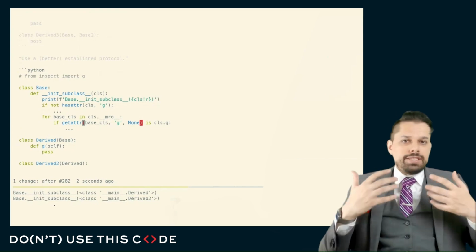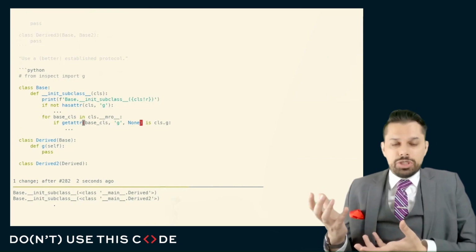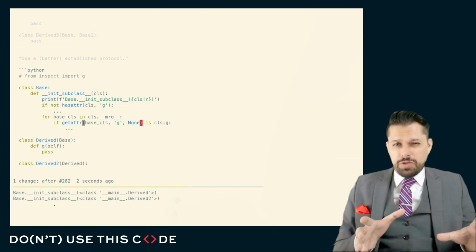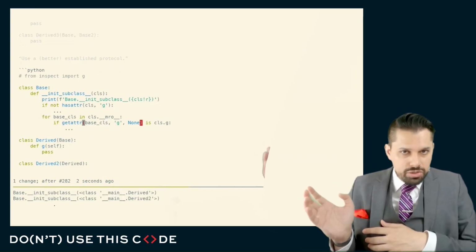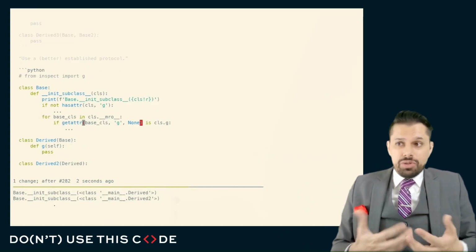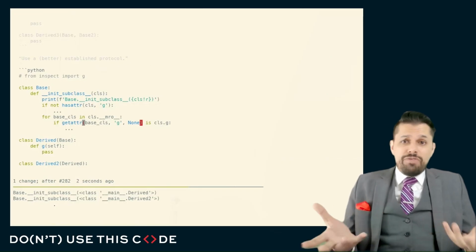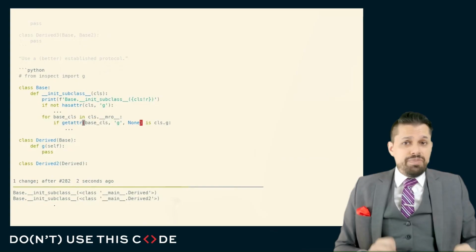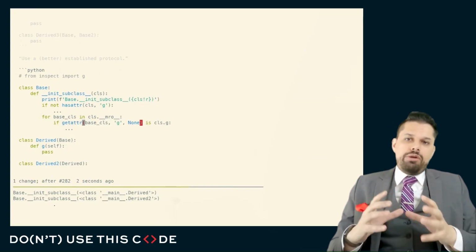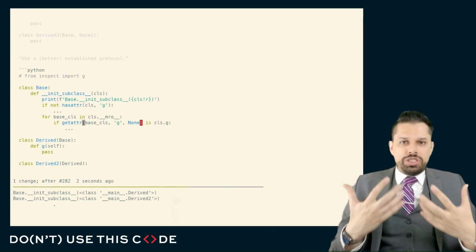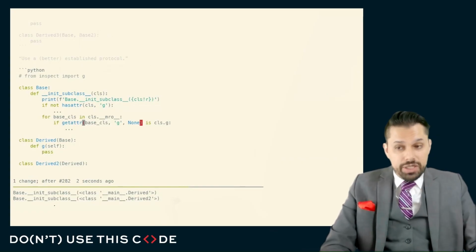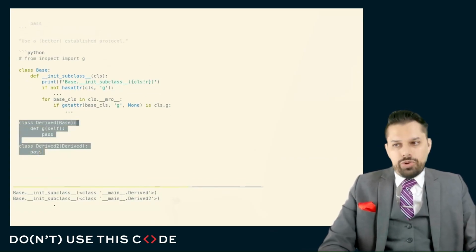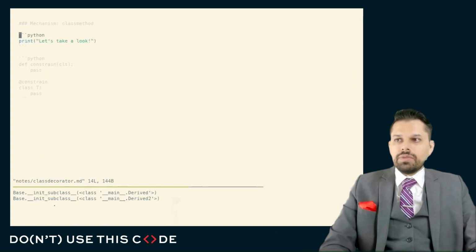Anytime you create a base class and somebody could derive from that, put a couple of checks in the init subclass. Don't be too coercive about it. Don't force them to do things they're not going to want to do or things which they don't strictly have to do. But at minimum, if you have some guidance, you must implement this, this, and this, add an init subclass. And it's just as easy as can be with very clear, very simple code that has a rich set of checks that you can perform constructively, not on instance creation, but on class creation.